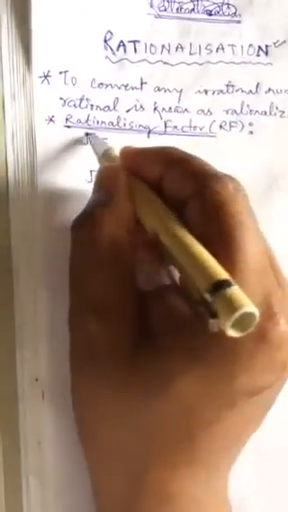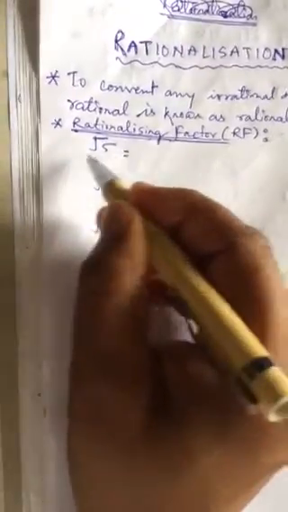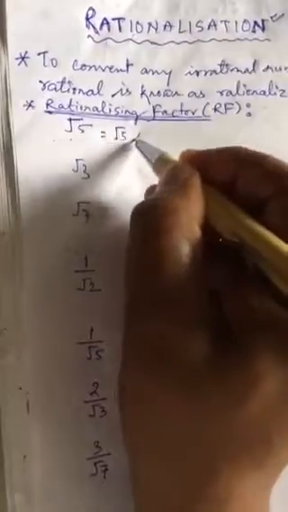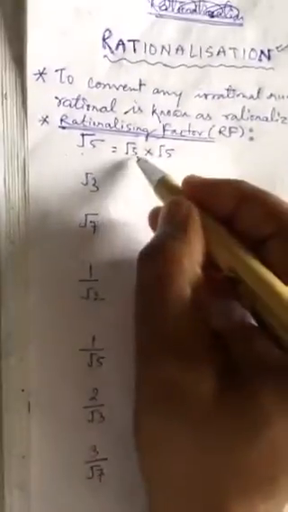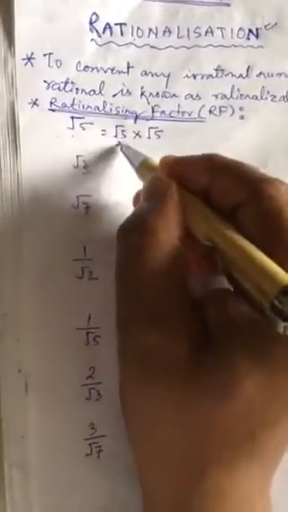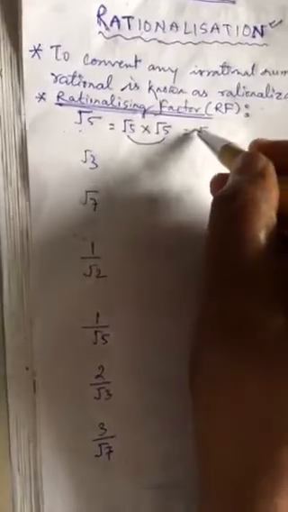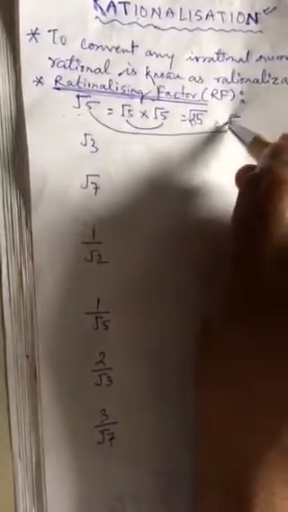I just want to elaborate the concept with some examples. Like you see root 5. Root 5 is an irrational number. If you have to convert it into rational, always remember that you have to multiply root 5 by root 5 only. Got my point? If you multiply root 5 by root 5, you get root 25, and root 25 is 5. So now the irrational number is converted into rational.